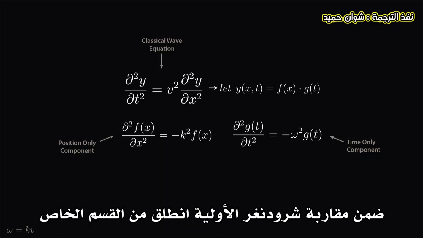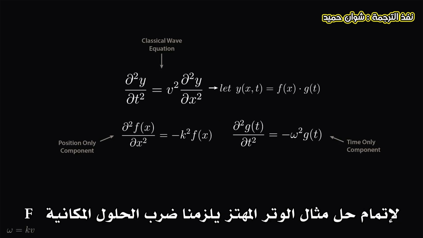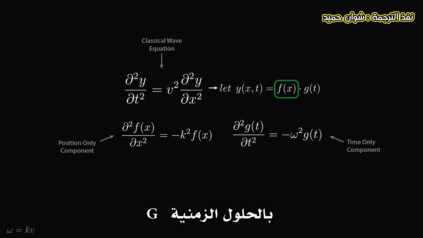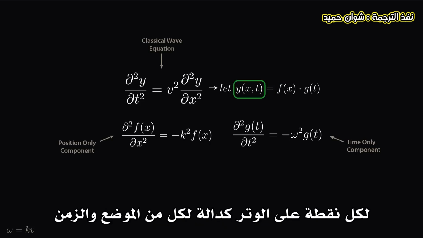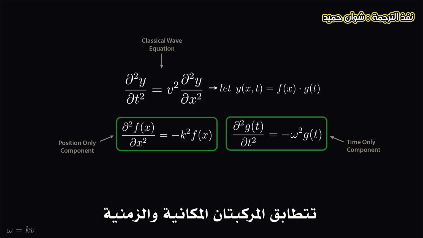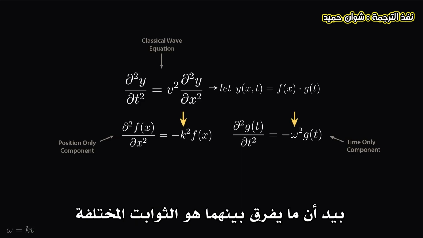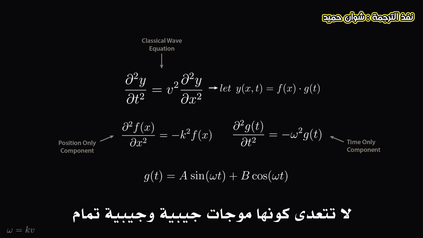In Schrödinger's initial approach, he started with the part of the classical wave equation that only depends on position. To completely solve our vibrating string example, we have to multiply our spatial solutions f by our solutions in time g to compute the final position y of each point on the string as a function of position and time. In the classical wave equation, the spatial and time components are the same differential equation, just with different constants. So the solutions in time are also just sine and cosine waves.